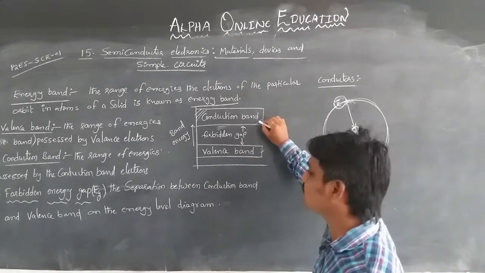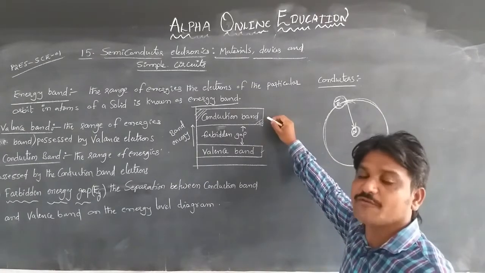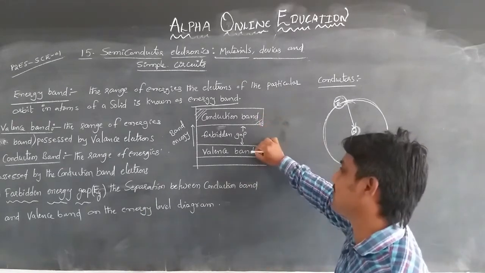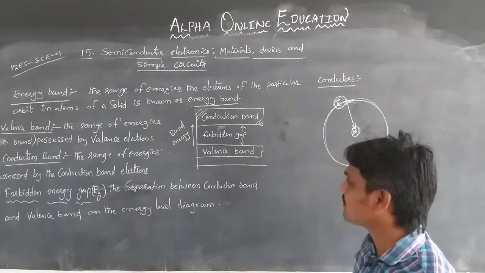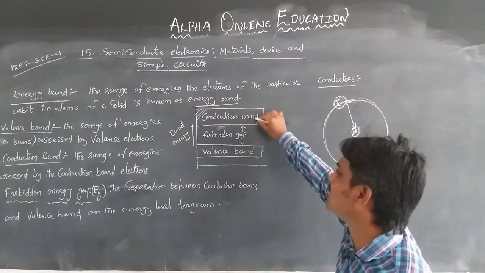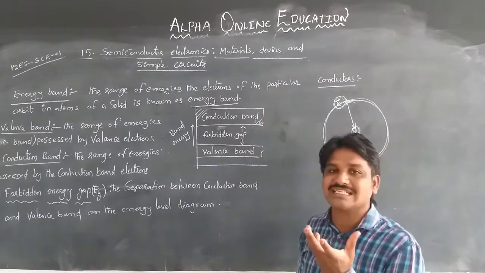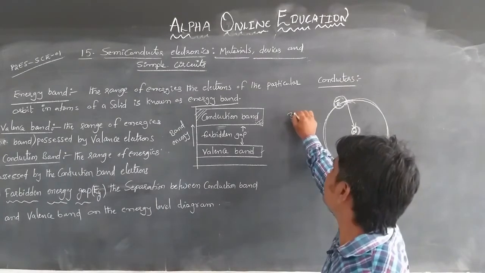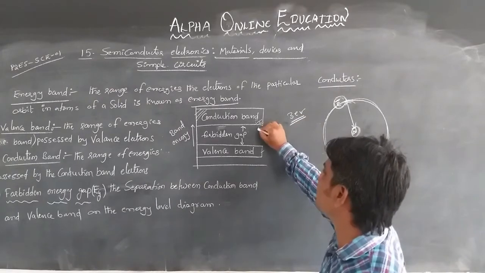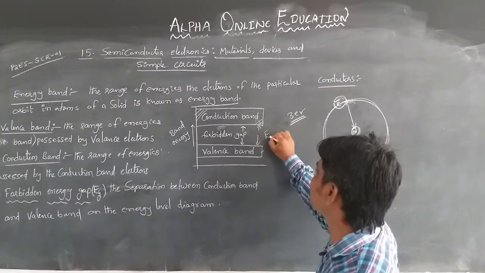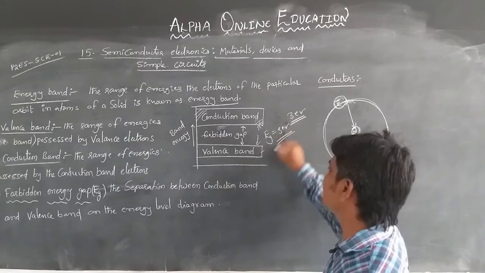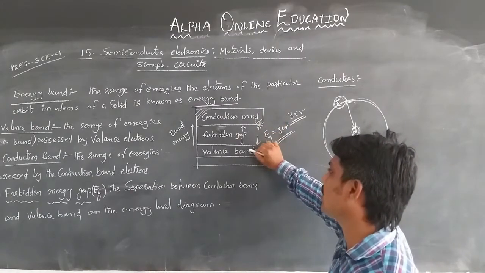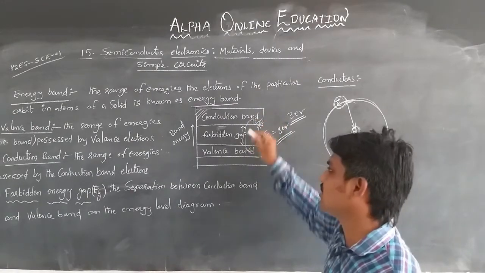If the conduction band has partial electrons, a few electrons, then there is some transfer of electrons between the two bands, and the forbidden gap will be less. Then only partial conduction will be possible, so that's why they are called semiconductors. If the forbidden gap is 3 electron volts, meaning the energy gap is equal to 3 electron volts, then there is no conduction between the conduction band and valence band.